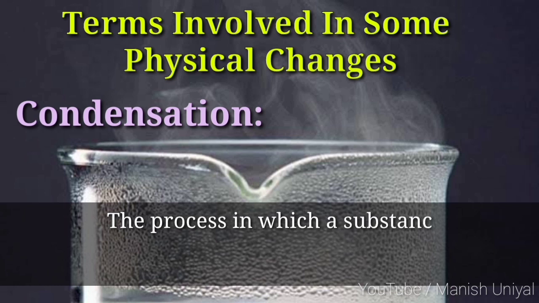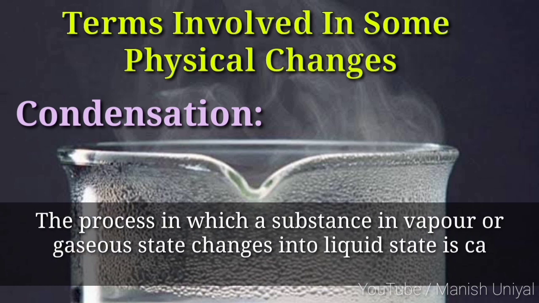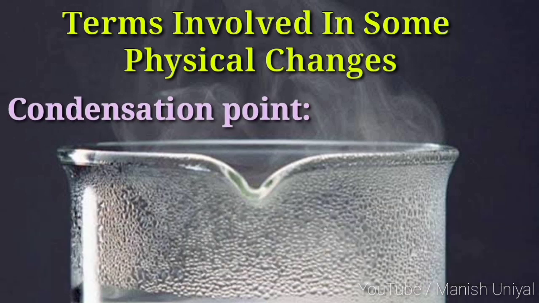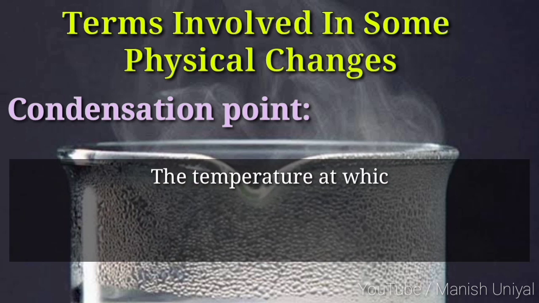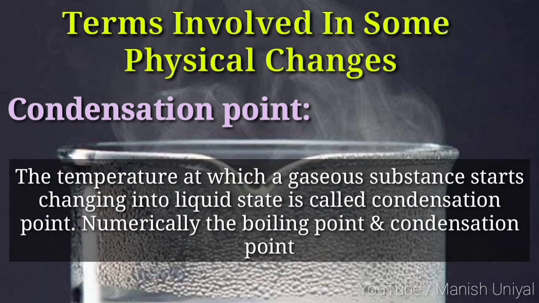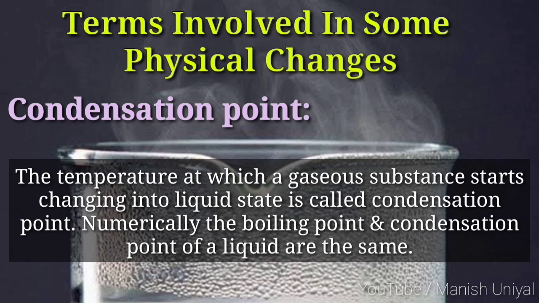The process in which a substance in vapor or gaseous state changes into liquid state is called condensation. Condensation point. The temperature at which a gaseous substance starts changing into liquid state is called condensation point. Numerically, the boiling point and condensation point of a liquid are same.